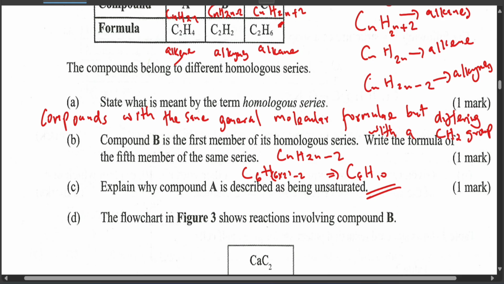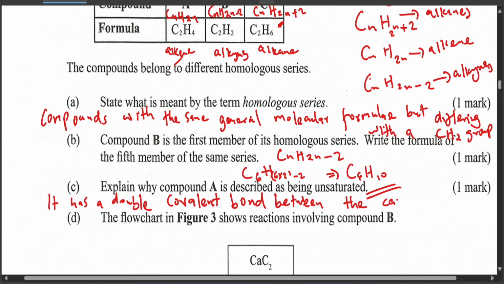Another reason is that the carbon does not have the maximum number of hydrogen atoms, but the main reason is that it has a double covalent bond between the carbon atoms, not between the hydrogen atoms.